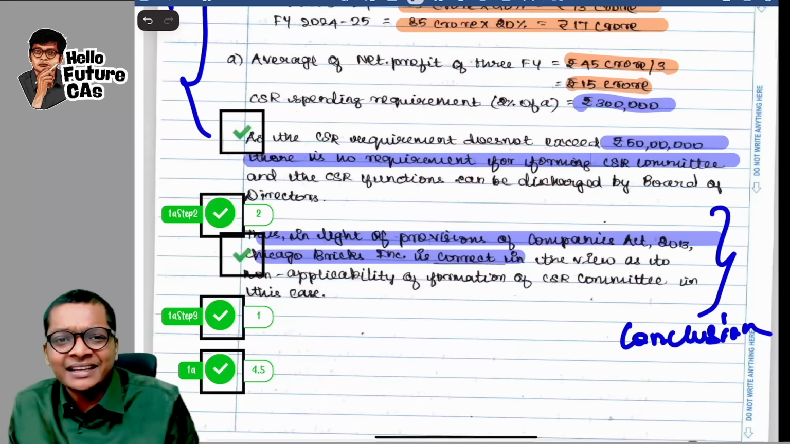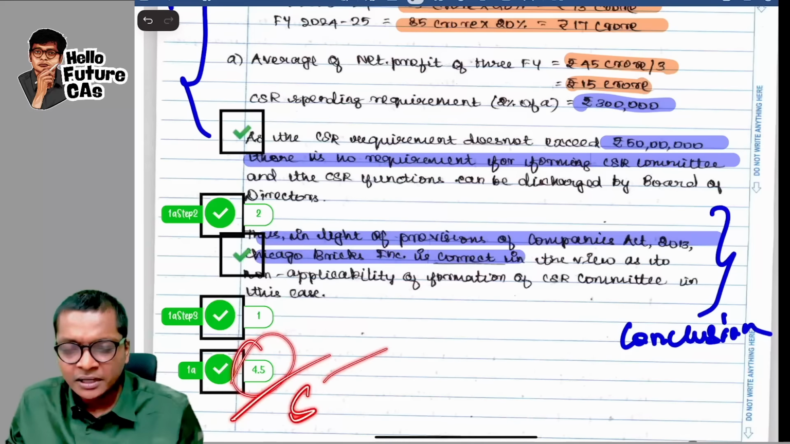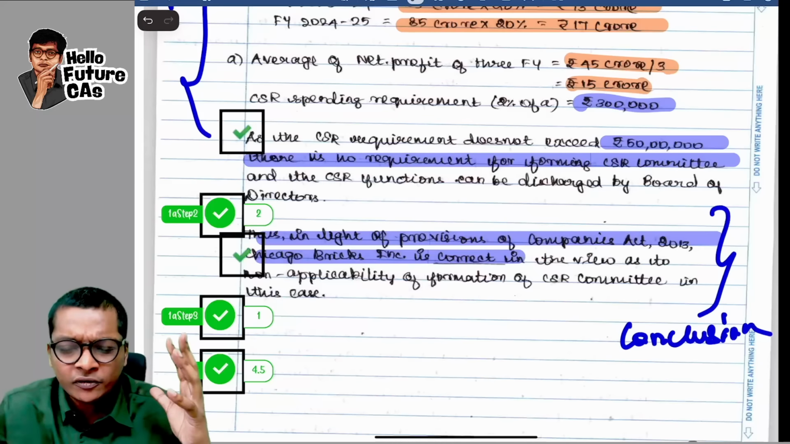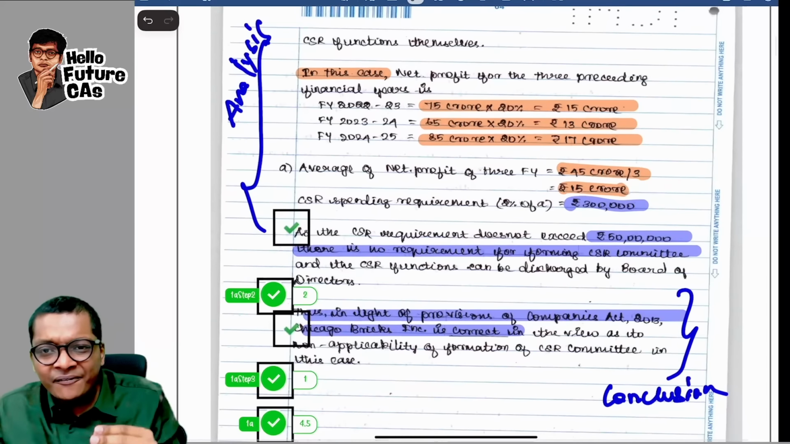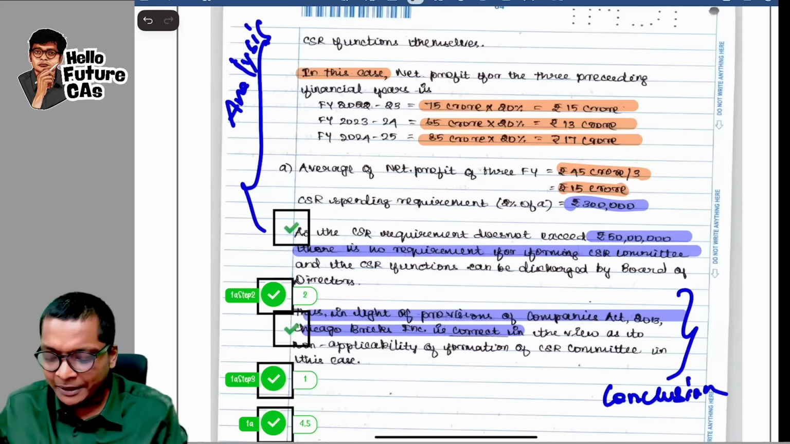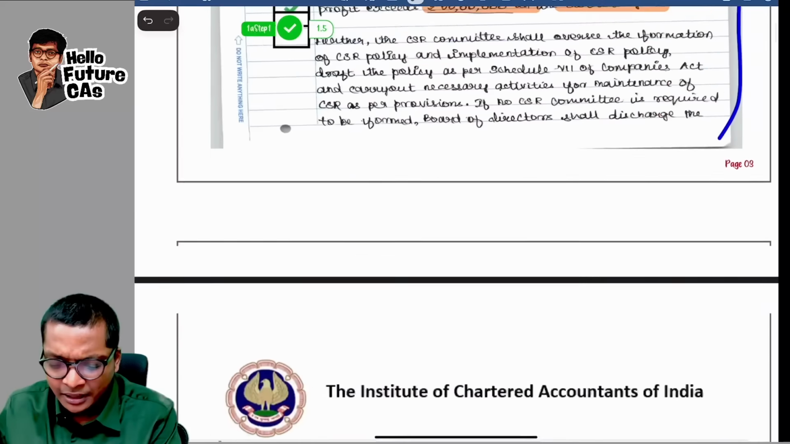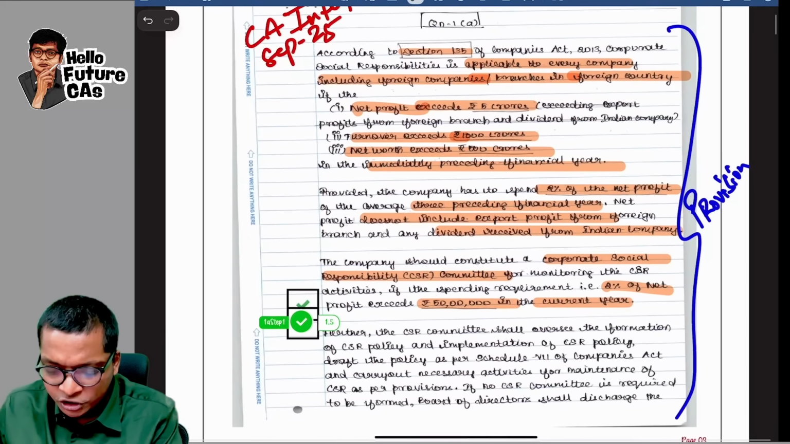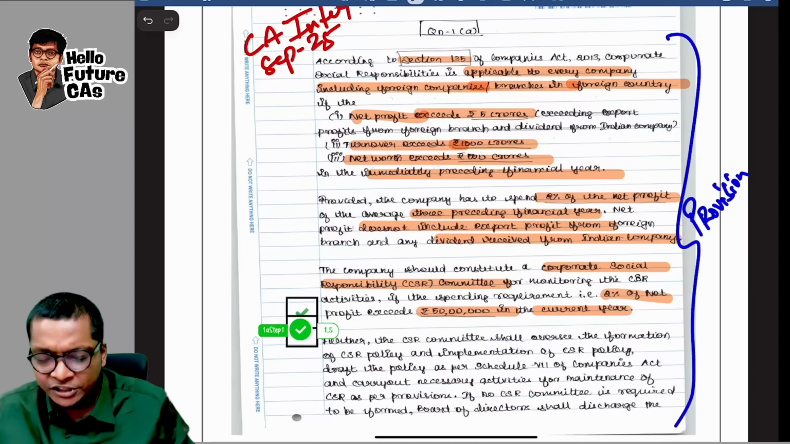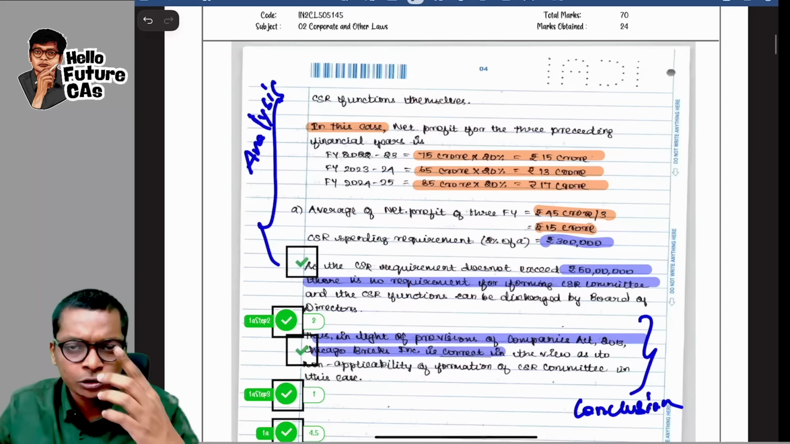And why will ICA reduce marks? 4.5 out of 5, guys. Maybe if some other examiner evaluated this, it's 5 out of 5. But this is the perfect answer you have to write for a 2 mark, 3 mark, 4 mark or a 5 mark question. This is the 5 mark question. Don't ask me certified copies of the student. If you want, you can just take a screenshot of this. This is the first page, provision, and this is the analysis and conclusion.